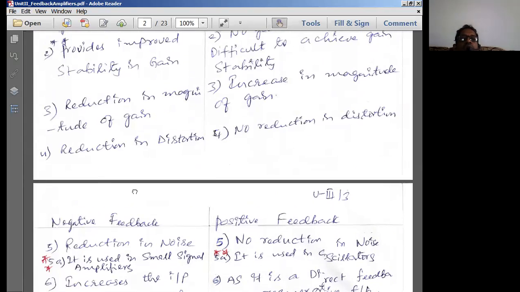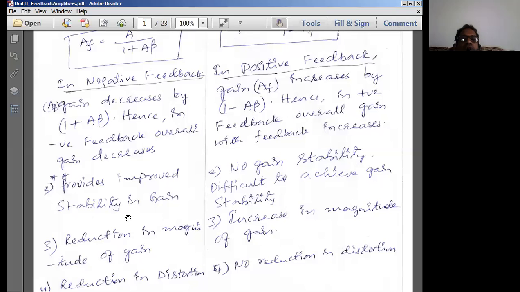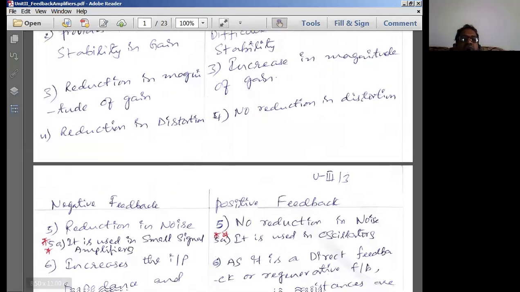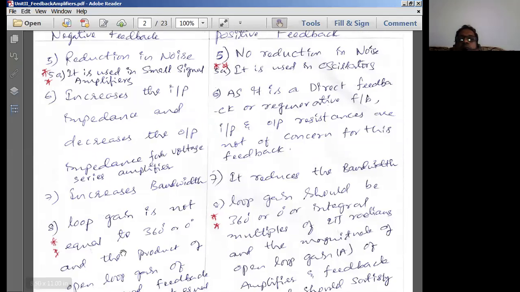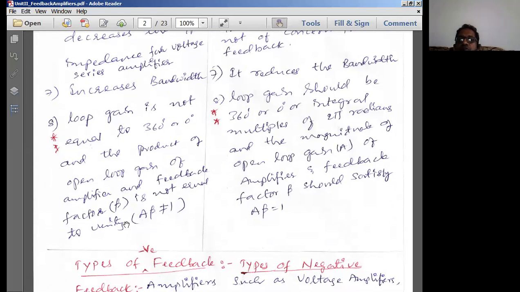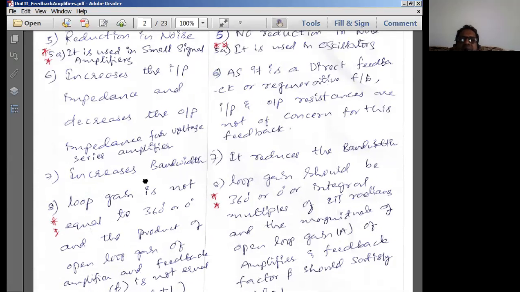Okay. Now coming to the advantages of negative feedback, there is only one disadvantage. What is the disadvantage? The gain of the amplifier decreases with negative feedback. If you see, all the rest of the other points are advantages of the negative feedback amplifier. One more is there, which is a drawback: A beta is not equal to 1. That is not there, but that is not of concern. This is the condition known as the Barkhausen criterion. It is required to provide sustained oscillations for the amplifier circuit. So therefore it is basically an application for an oscillator, not for the negative feedback amplifier for that matter.